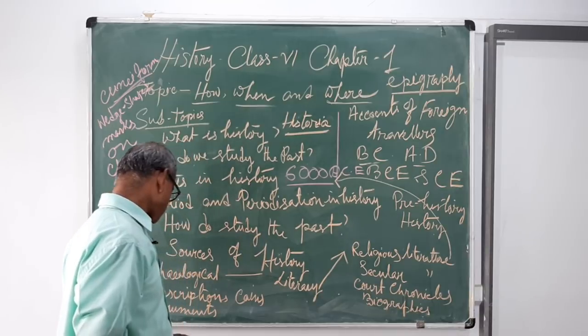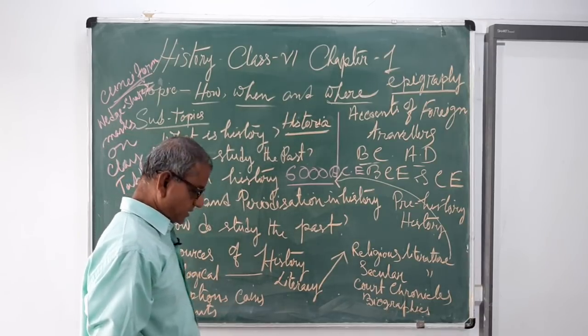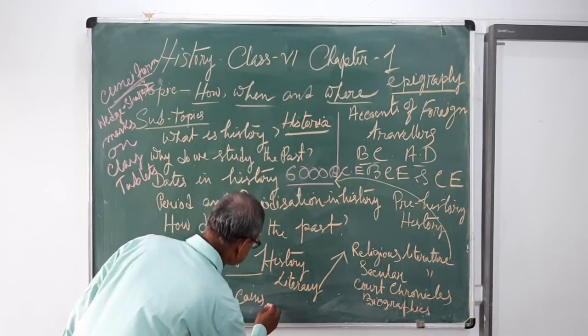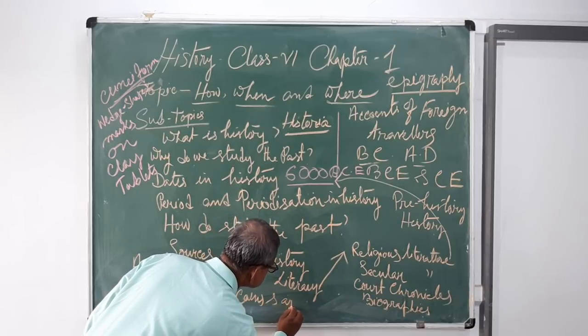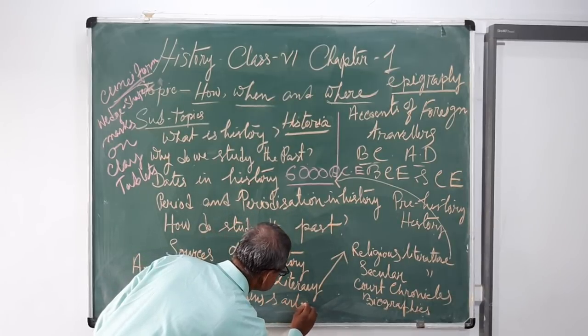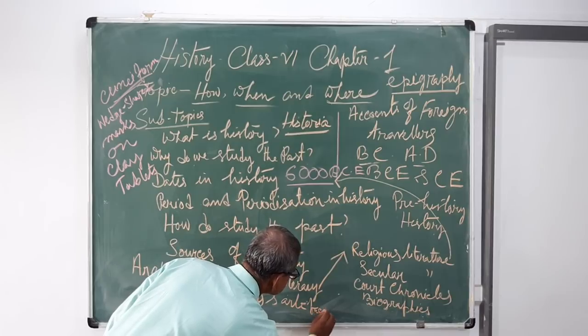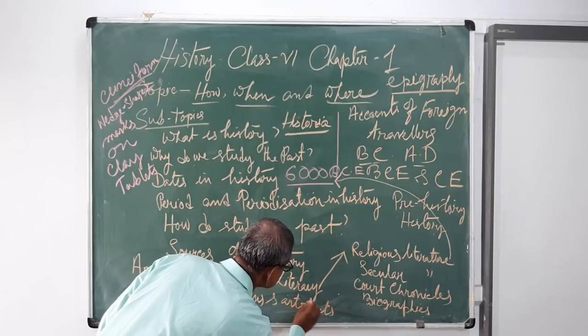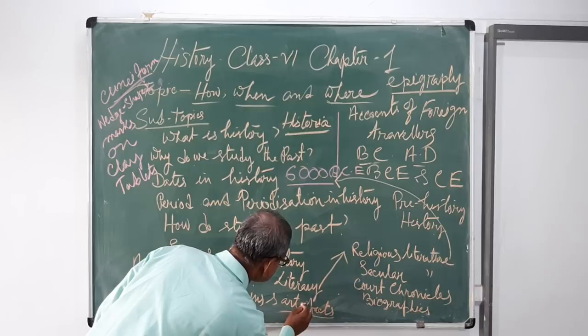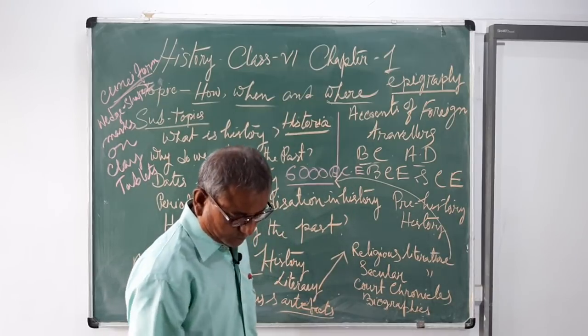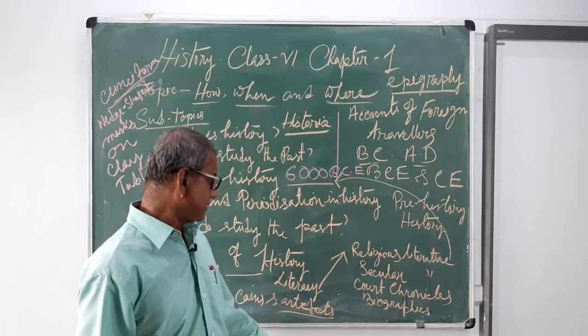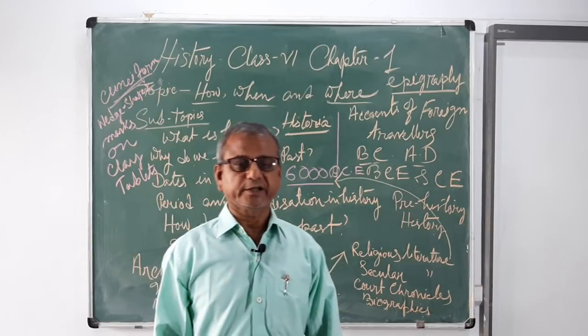Now, coins and artifacts. We know that another important source in archaeology is the coins.